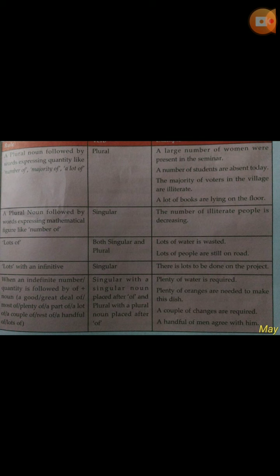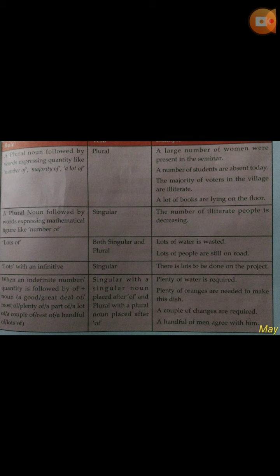None of followed by a plural noun or pronoun may have a singular or plural verb. So it is clear that when a noun is used, either singular or plural verb can be used. None of the apples are tasty. None of the apples is tasty. None of my friends are singers. None of my friends is a singer. Both are correct. So dear students, this use also has to be studied.